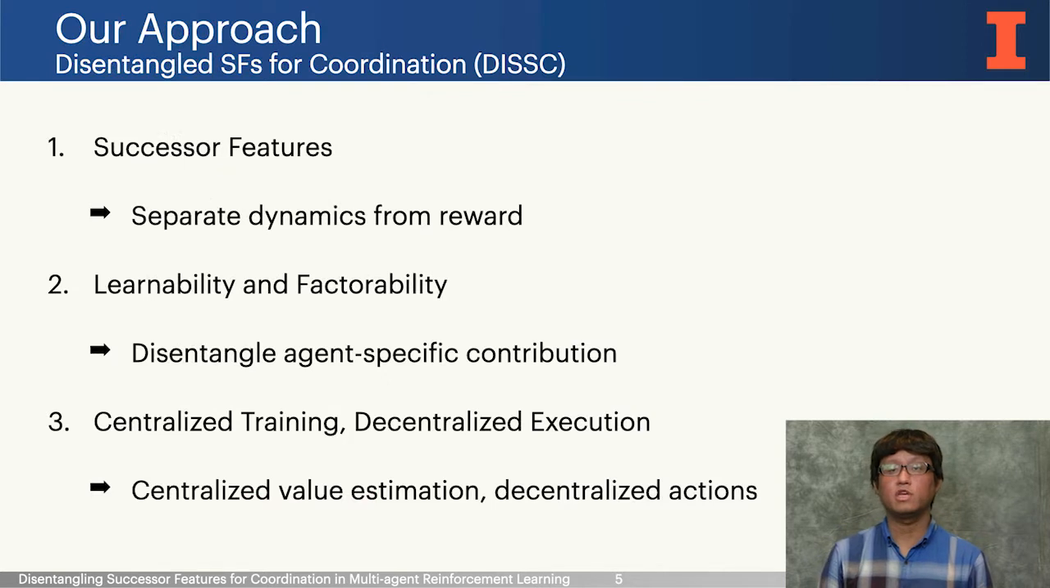Our approach is based on three key ideas or contributions. We first use successor feature to separate the environment's dynamics from its reward, and second, we use the concept of learnability and factorability to define individual value functions for training agents, which disentangle their contribution to the reward from those of other agents. And three, we implement these ideas in a centralized training, decentralized execution architecture, which preserves the benefit of decentralization while stabilizing the value estimation. Before going into the details of our method, I will first introduce the background on successor feature, learnability, and factorability.